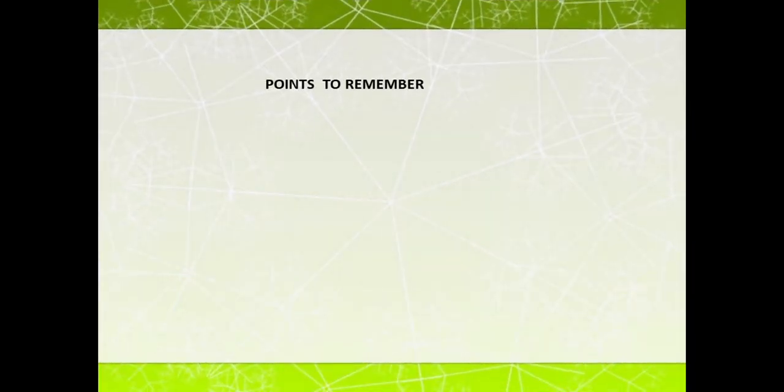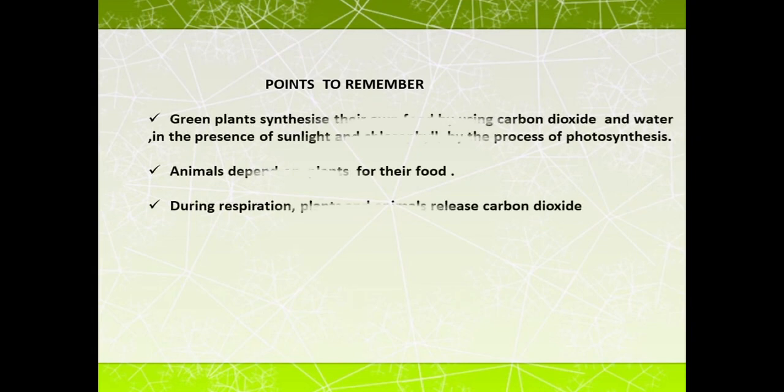Next are the points to be remembered. What we discussed in the last characteristic is that green plants synthesize their food by using carbon dioxide and water in the presence of sunlight and chlorophyll, and this process is called photosynthesis. Animals in turn use the food which is prepared by the plants. And during respiration, both plants and animals release carbon dioxide gas and take in oxygen.